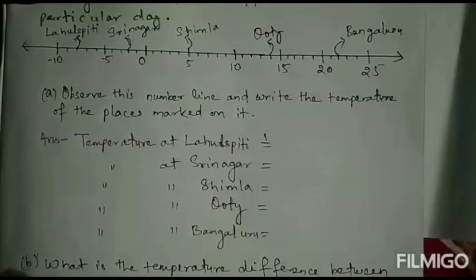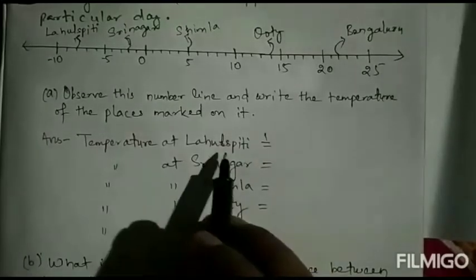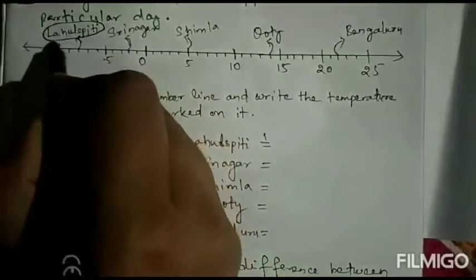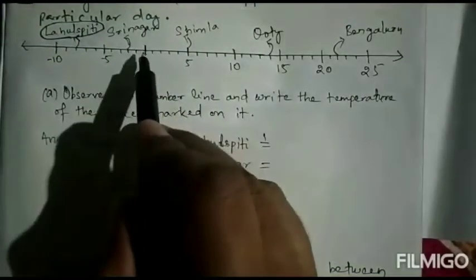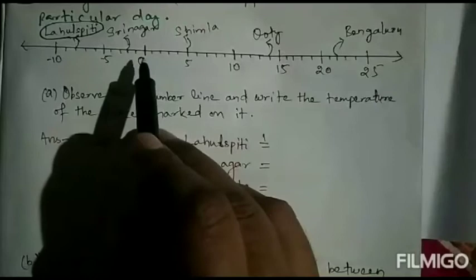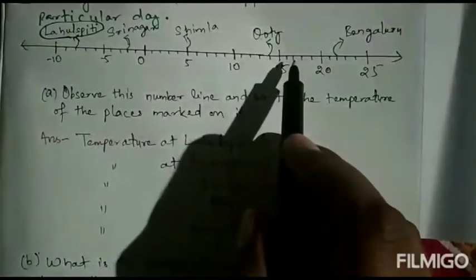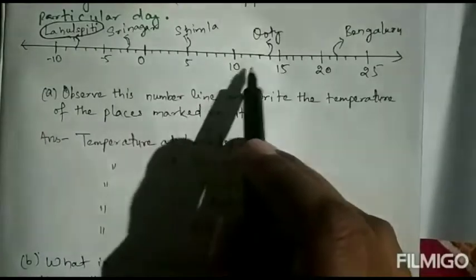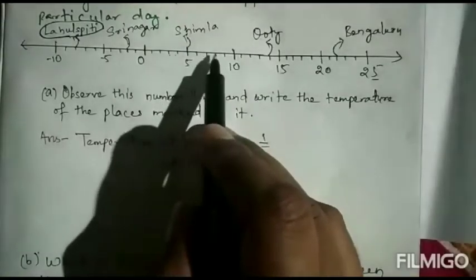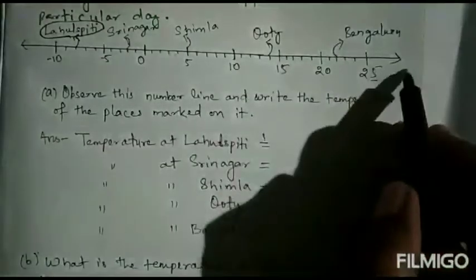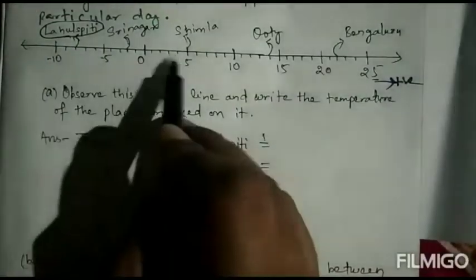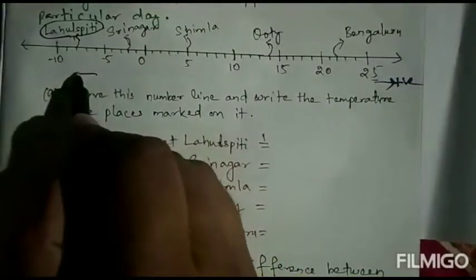The answer to A is: temperature at Lahaul Spiti. So look at Lahaul Spiti. Where is Lahaul Spiti? Lahaul Spiti is here. Here you look, the middle of the number line is 0, which is neither negative nor positive. On the right side of the 0 are positive numbers: 5, 10, 15, 20, 25. Here we can count 1, 2, 3, 4, 5, 6, 7, 8, 9, 10. Like this, the positive numbers go to the right. Then on the left side of 0 are negative numbers.